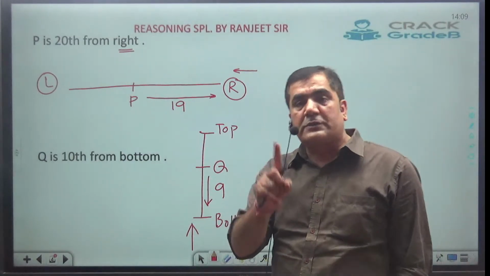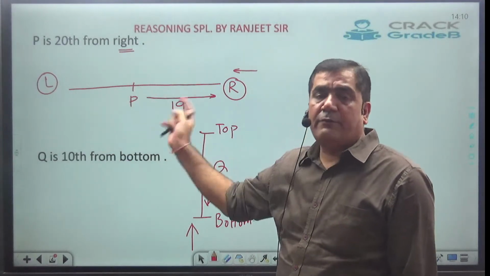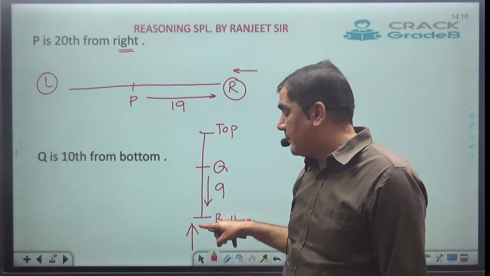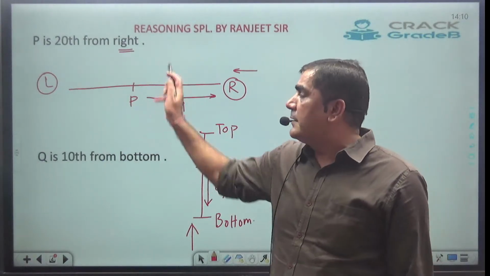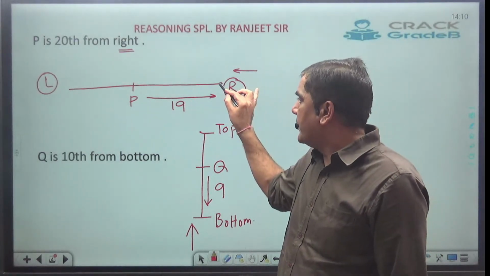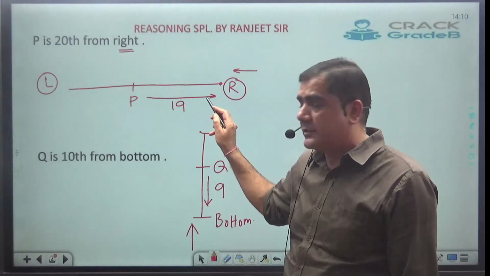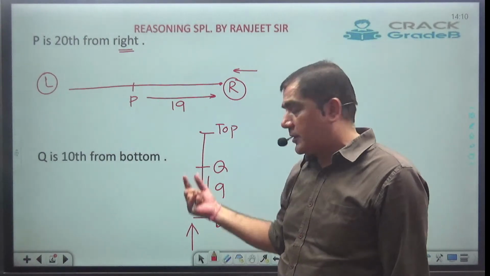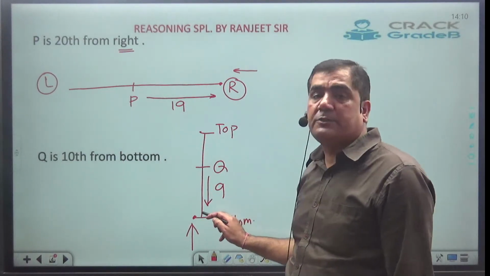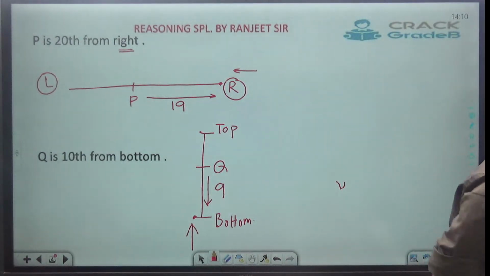Whenever they use the word top and bottom, always arrange them vertically. And whenever they use the word left and right, always arrange them horizontally. The left and right will be your left and right, and top and bottom always remains like this. So if they are saying P is 20th from right, it means to the right of P there must be 19 students. And if Q is 10th from the bottom, to the bottom of Q there must be 9 students. Clear? Anyone, any problem?